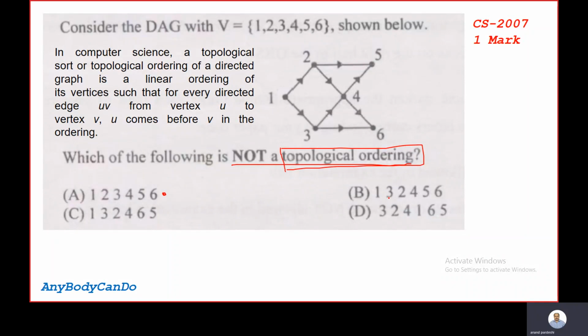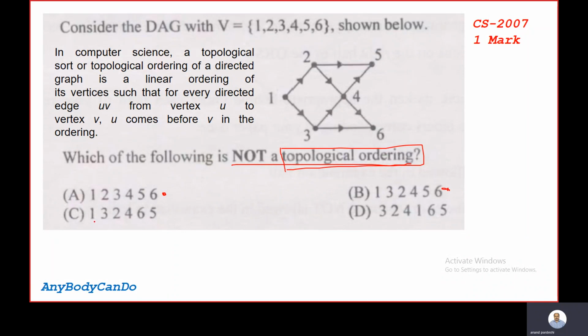Now we will observe option B. Before visiting 2 and 3, we must visit 1. So 1 3 2, which is correct. Before visiting 4, we must visit 3 and 2, and before visiting 5 and 6, we must visit 4. So this is also an example of topological ordering.